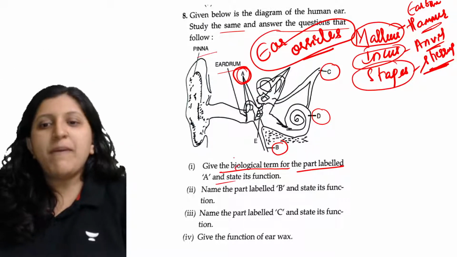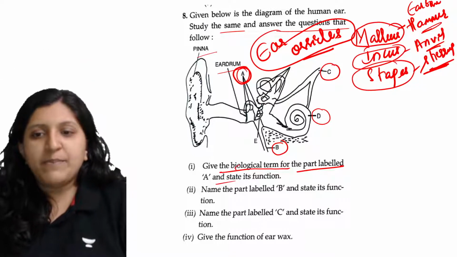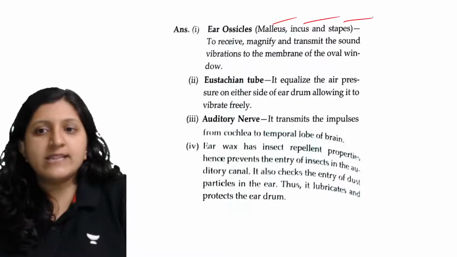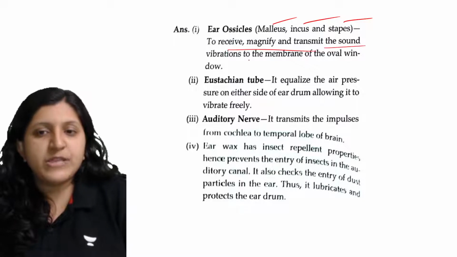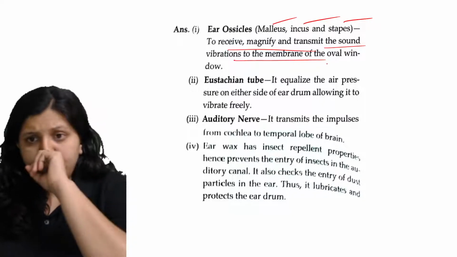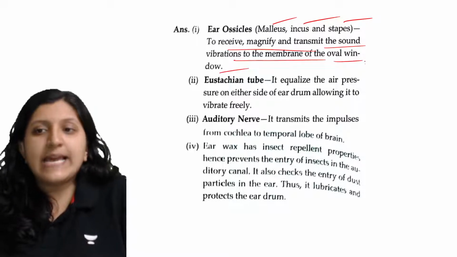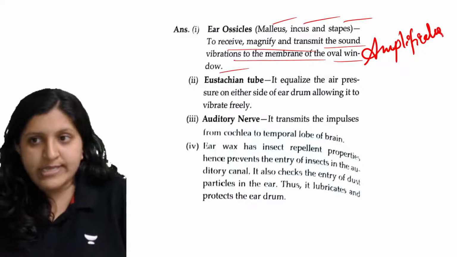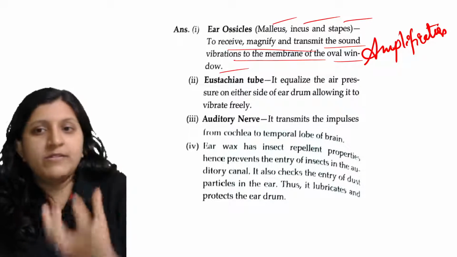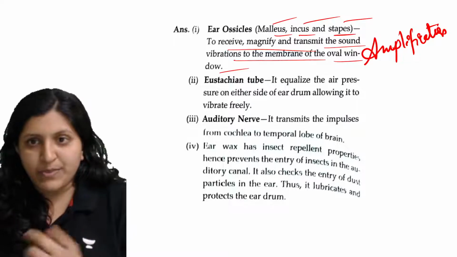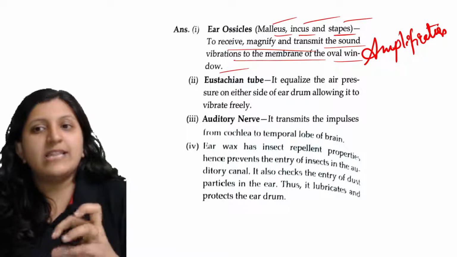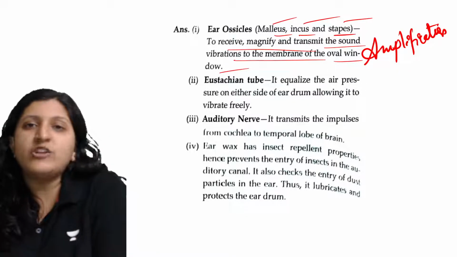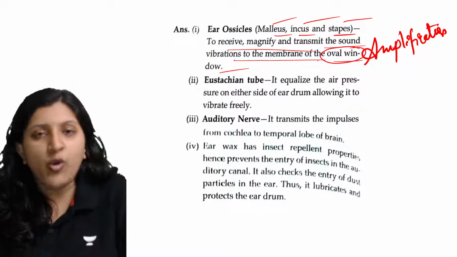Yes, so name the part labeled A and state its function. First we'll see the ear ossicle: malleus, incus, stapes, to receive, magnify and transmit the sound vibration to the membrane of the oval window. So basically amplification of the sound wave is done through the malleus, incus and stapes. Once the amplification is done, this vibration is taken to the cochlea through the oval window.